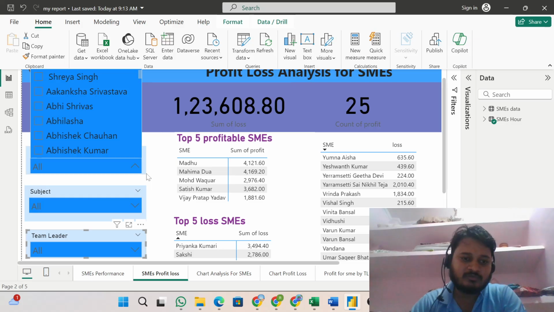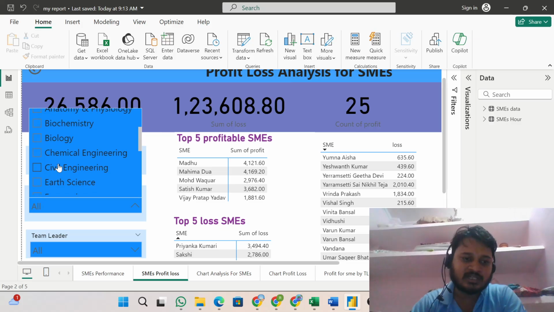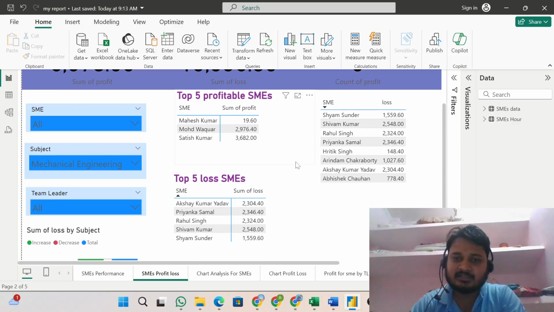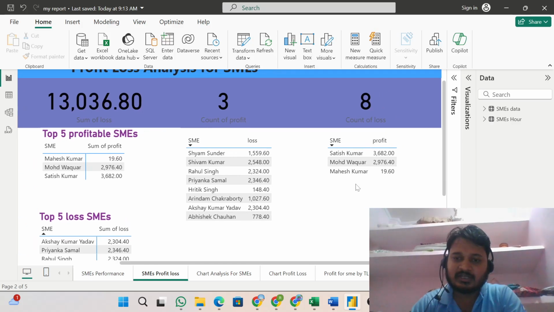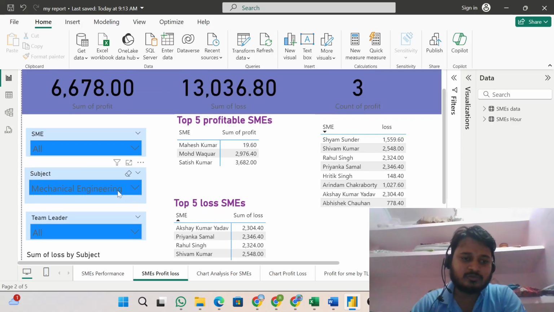Now, by subject, let's suppose I am mechanical engineering, so I am selecting the mechanical engineering part from here. In mechanical engineering, these are the SMEs that were in loss, and these are the SMEs that were in profit. Fine.